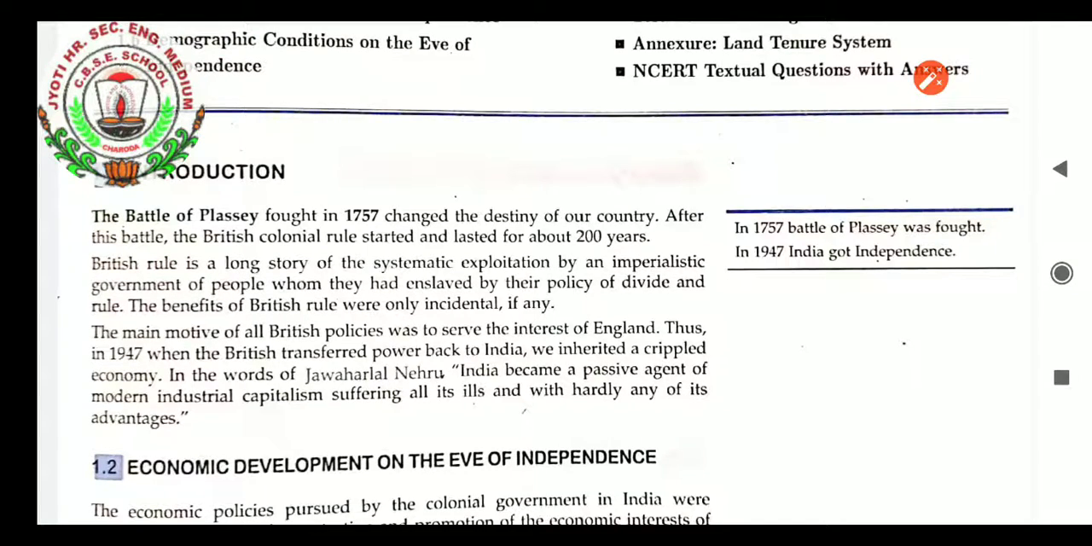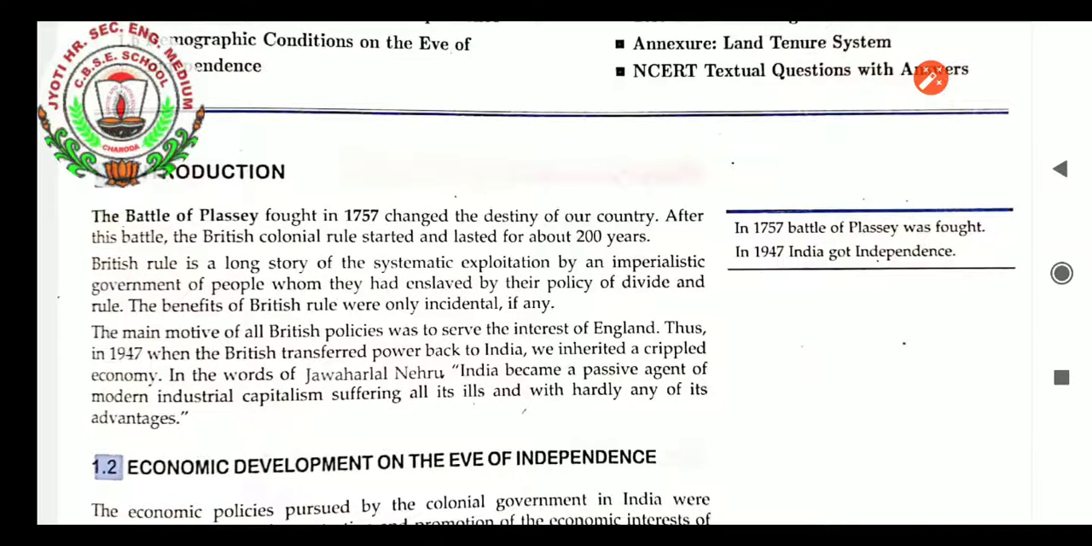The very first introduction states that Indian economic development started at the Battle of Plassey, which was fought in the year 1757. This was the battle after which not only the situation of our country but many other countries became severely economically sick. So let us see what the Battle of Plassey was. The Battle of Plassey fought in 1757 changed the destiny of our country. After this battle, the British colonial rule started and lasted for about 200 years.